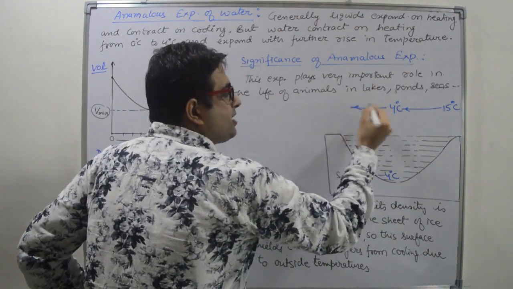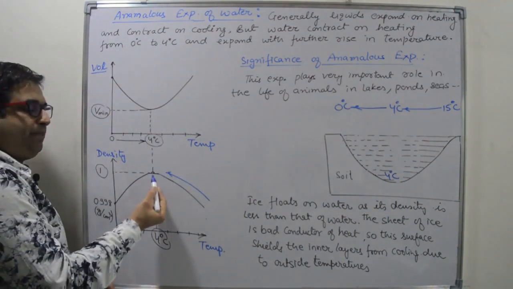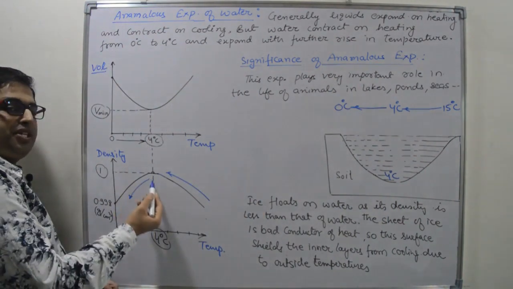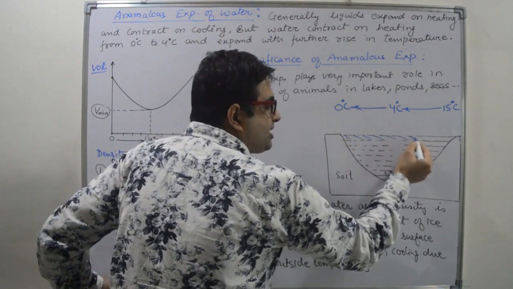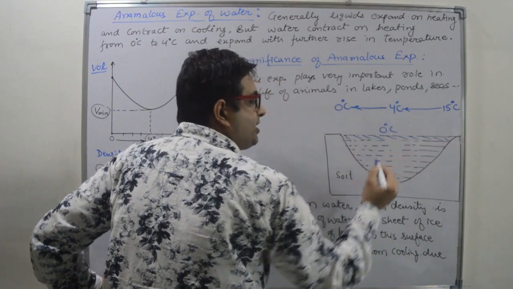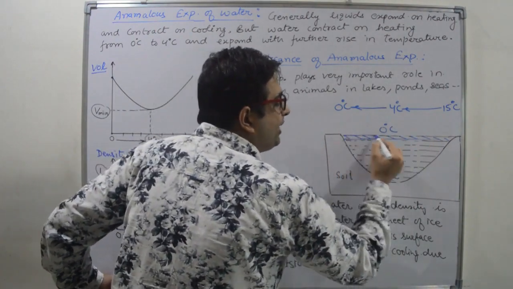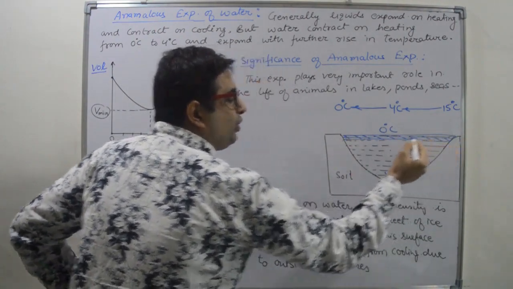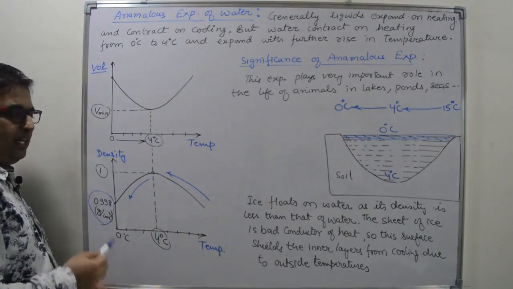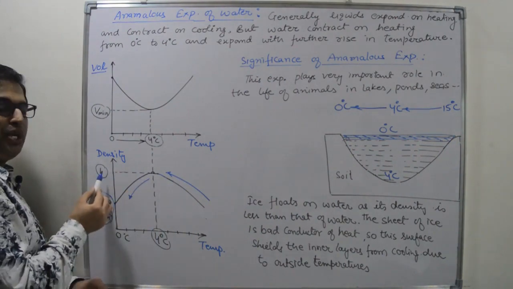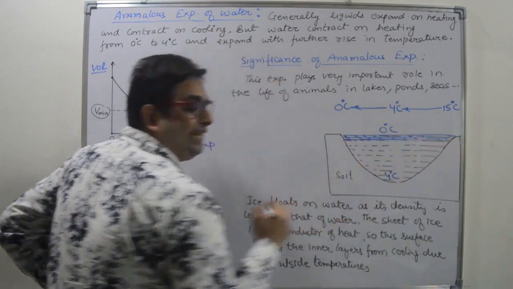Now the temperature is decreasing from 4 degrees Celsius to 0 degrees Celsius. As the temperature decreases further, the density of water will decrease, and the upper layers, which have lower temperature, 0 degrees Celsius, will remain on the upper layer. Why? Because of lower density. These layers have lower density because at 0 degrees Celsius density is 0.998, whereas at 4 degrees Celsius density is 1. So these layers will remain on the upper part of the lake.